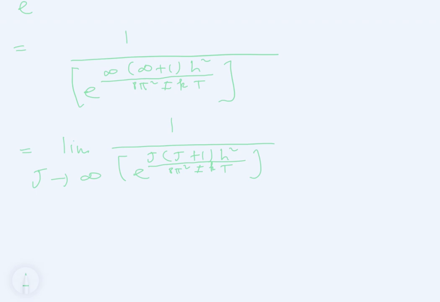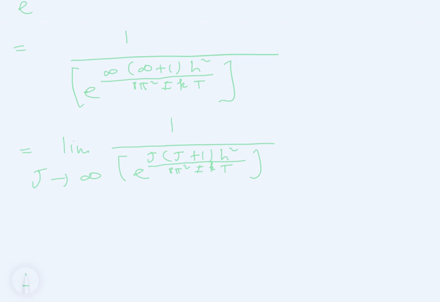What happens is that e to the power of this function also gets bigger and bigger. This is, of course, assuming that I, K, and T are positive. H squared is positive for sure because it's squared.